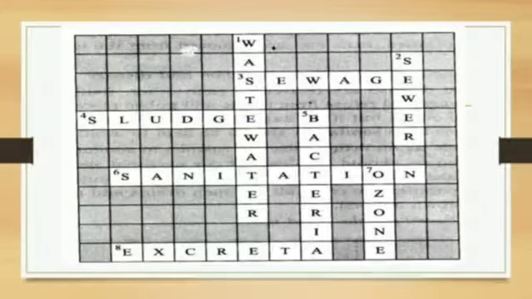Now 7 down, a chemical to disinfect water. See, O is there. So there are 2 chemicals only, chlorine and ozone. So here O is already there. So we'll write ozone, OZONE.